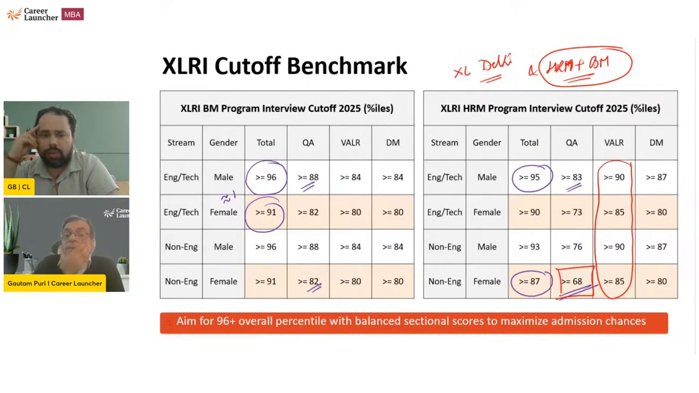Correct. Just one thing, GP, if I were to add, non-engineering female का HRM के लिए it is very very low. Like 68 generally translates to very very low marks, which is why this would mean about 3 marks lower than the engineers, 3 to 4 marks lower than the engineers. Correct, which is a huge difference. Or यहाँ पे 3 to 4 questions lower than the engineers, because 1 mark is 1 question.